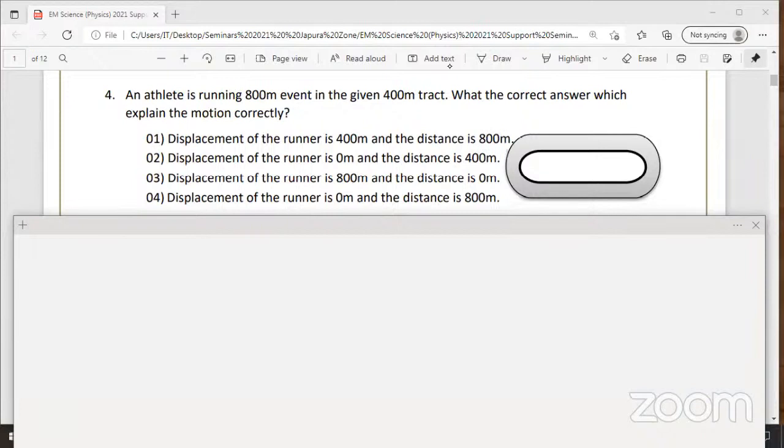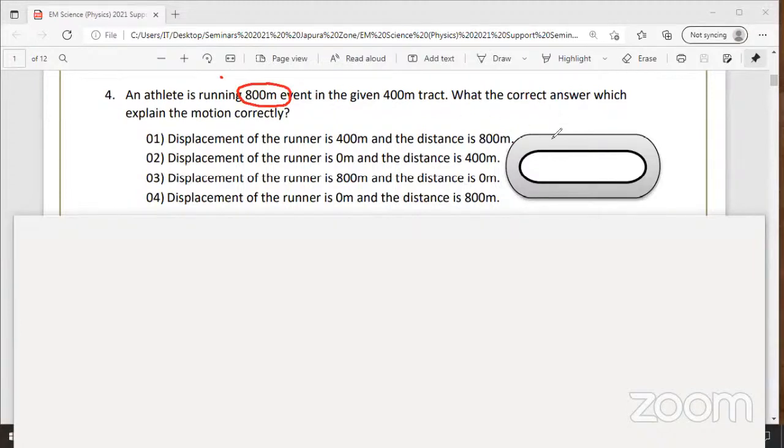What is the correct answer which explains the motion correctly? That means the total length is 800 meters, but the track is 400 meters. On a 400 meters track, how many times do you have to run? 2 times.